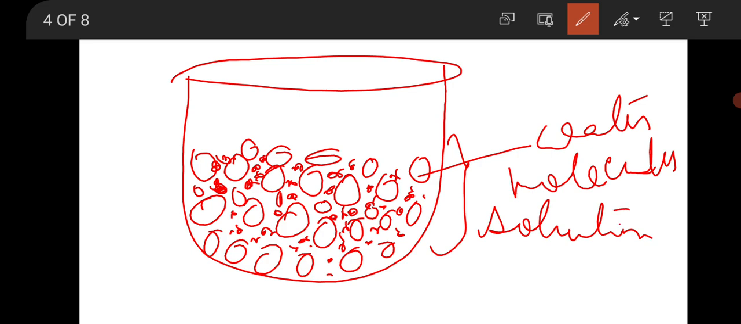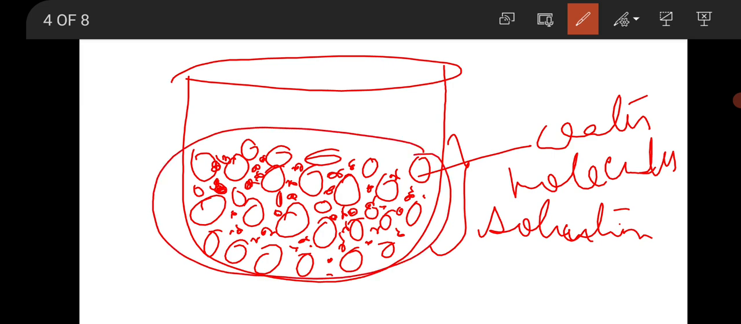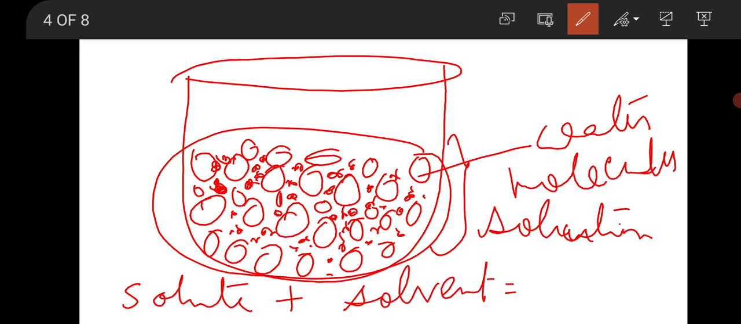So when a substance completely gets accommodated between the intermolecular spaces of the liquid, we get a solution. So we can say the solute dissolved in solvent to form the solution. So how can we write? Solute plus solvent is equal to solution.